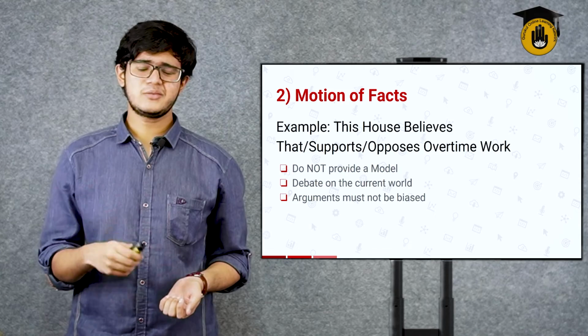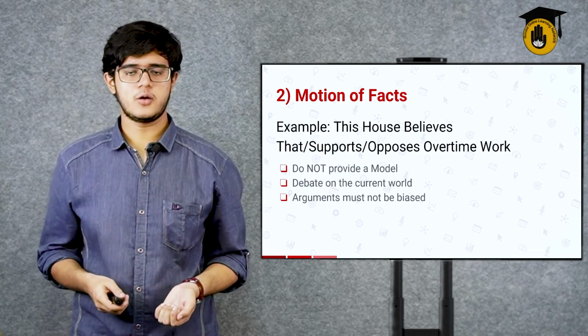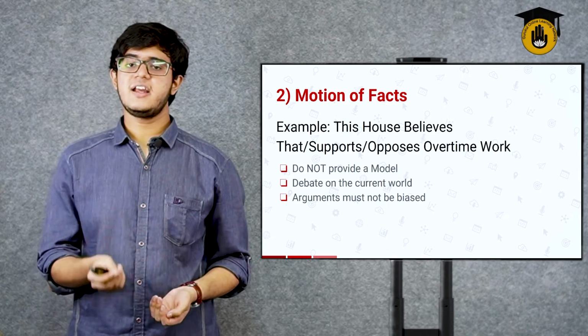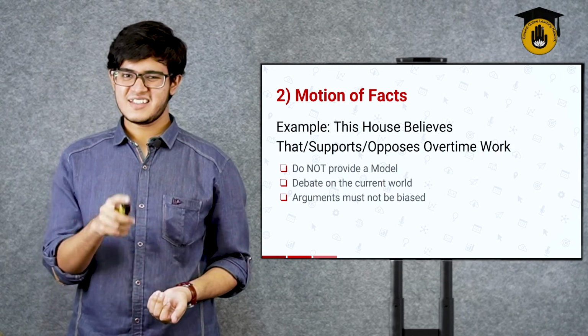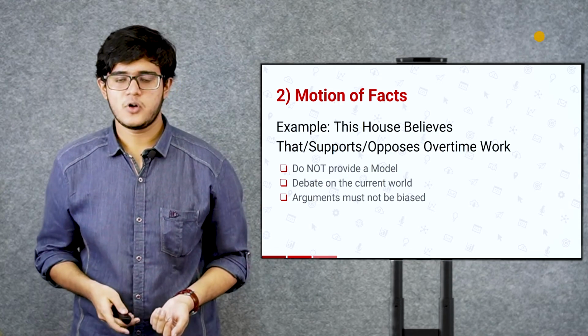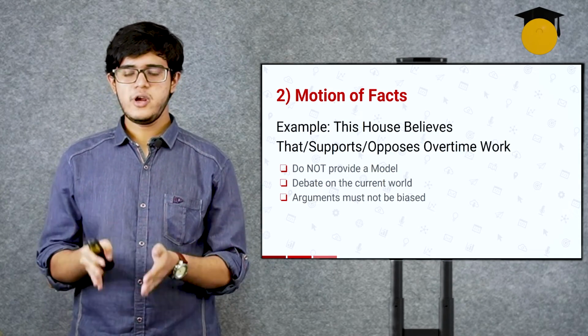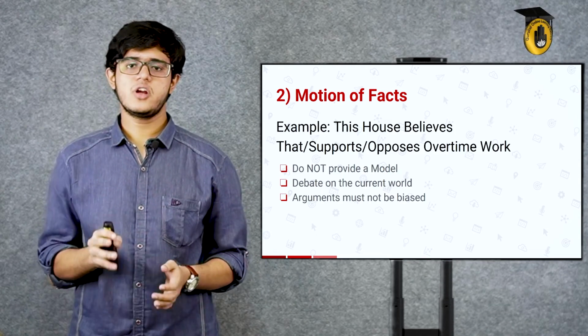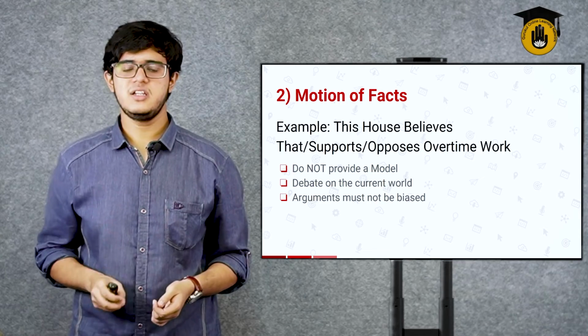You cannot just come up and say what's not the social norm and say that this is going to work. You need to provide why the social norm that is happening in this country is something that we are debating upon. Why a social norm going on in this world is not required, or why a social norm going on in the world is so required that we need to keep it.